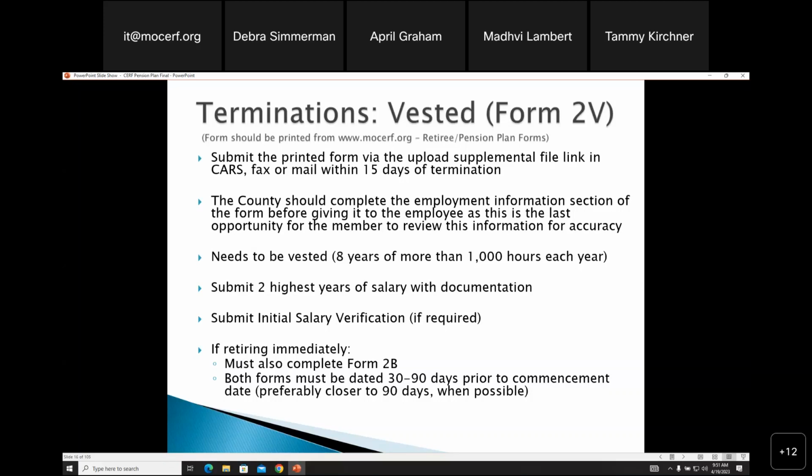That could be a W-2 or a certified payroll. If there are deductions and you submit either one, we don't know what comes out of that DD box, so we'll have to call if you do not remember. If they have life insurance, AFLAC, uniform allowance, whatever is deducted, that needs to be shown on the W-2 or the certified payroll. It needs to match the salary that you get out of CARS.